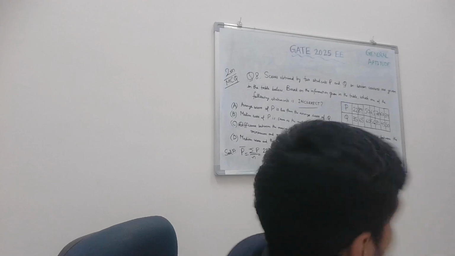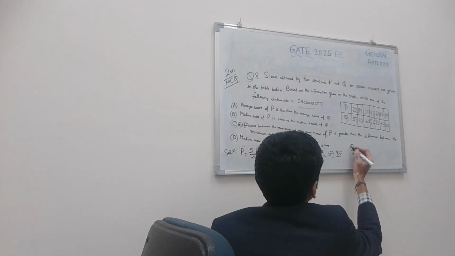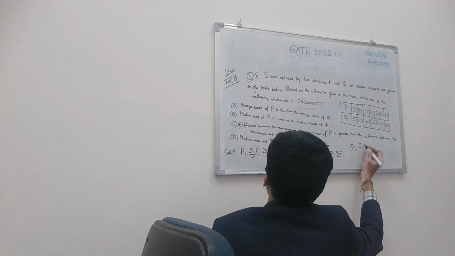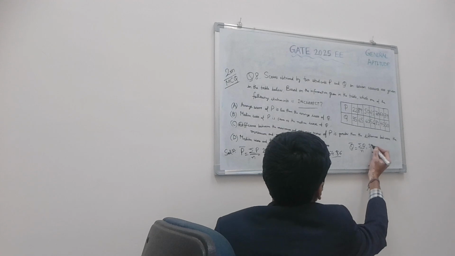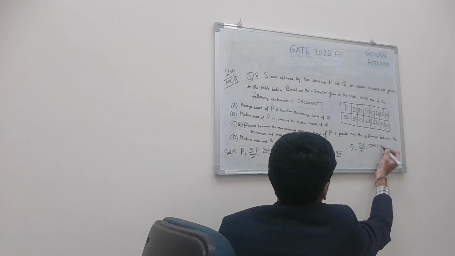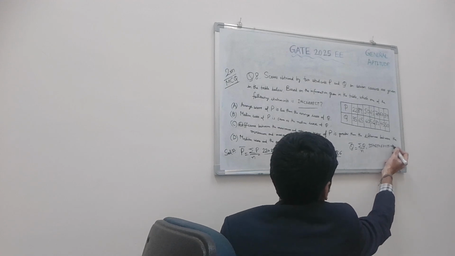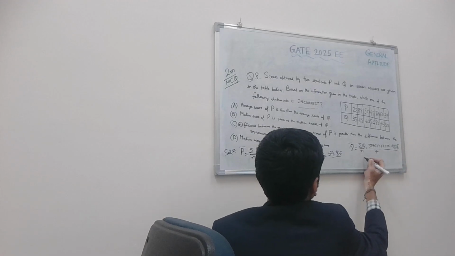The average score of Q we have to calculate similarly. Q bar equals summation Q by N. 35, 65, 60, 56, 81, 45 and 50, again divided by 7.